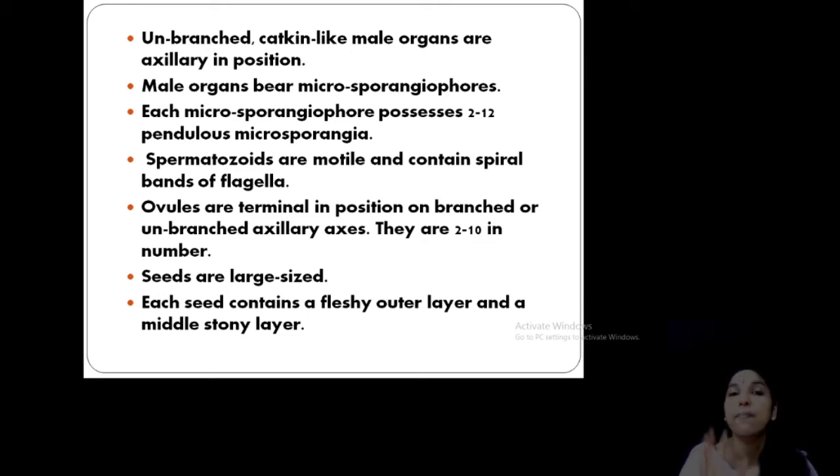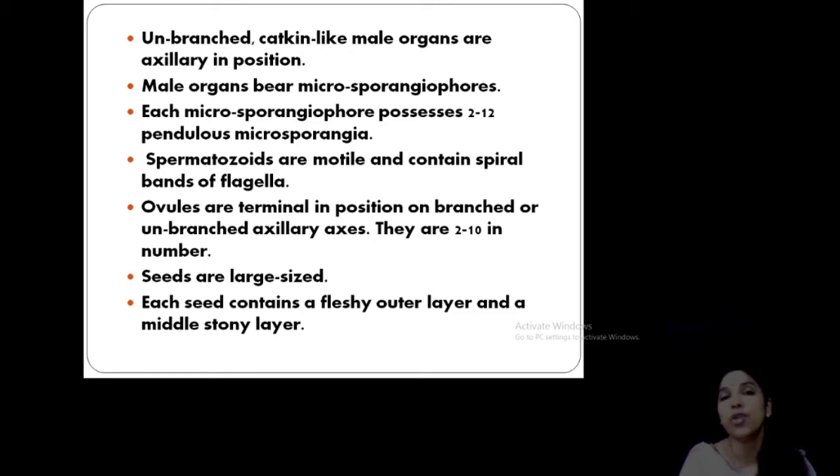Ovule is terminal in position, okay, and on a branch. So that may be an axil of unbranched or branched structures, and about 2 to 10 in number. When you just look, you can feel like a fruit at the terminal position. And seeds are also large-sized. They contain a fleshy outer layer and also a middle stony layer. So these are the general features.